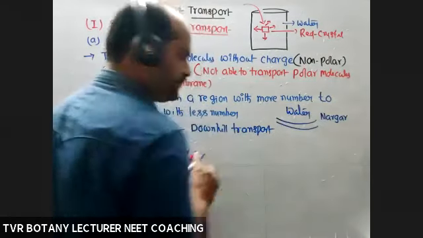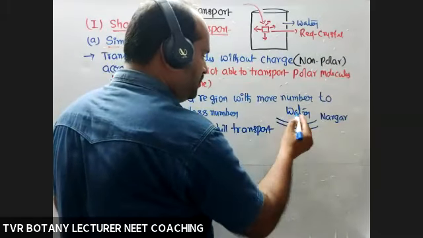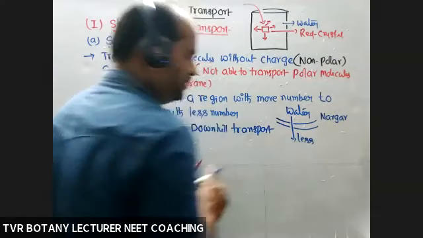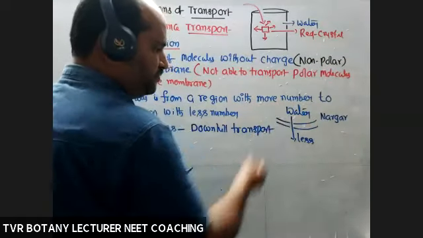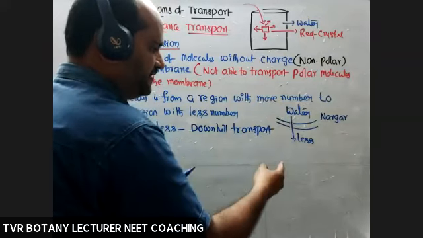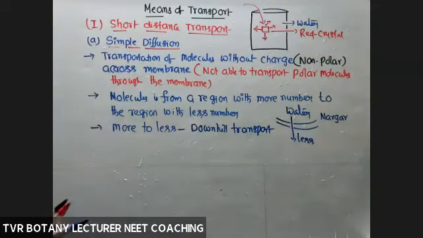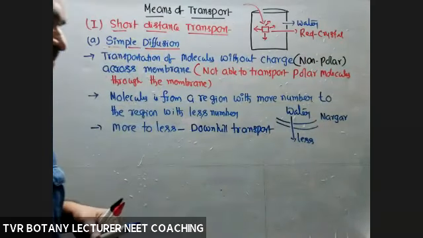What about the direction of movement of water, from more to less or not? Okay, more to less. With more energy it is moving. That is able to rotate turbines. With the help of that, we are able to generate electricity or not. So more to less. For this one, energy is not required.